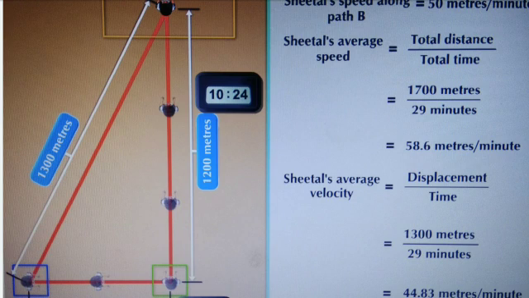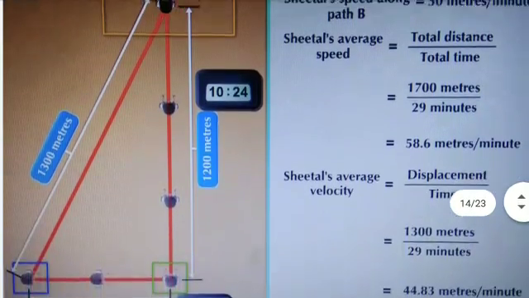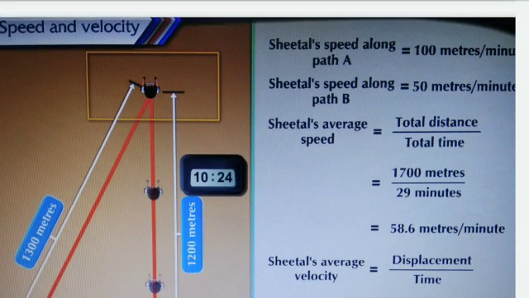That means the total distance traveled by Shital is 1700 meters from point A to B. But the displacement of Shital is 1300 meters, that is from point A to C. Let us see the example to find out Shital's average speed and Shital's velocity.